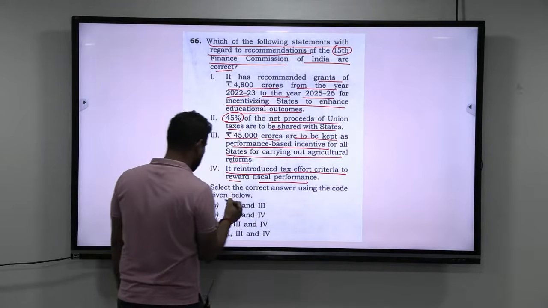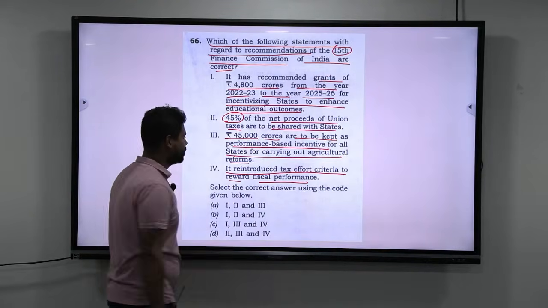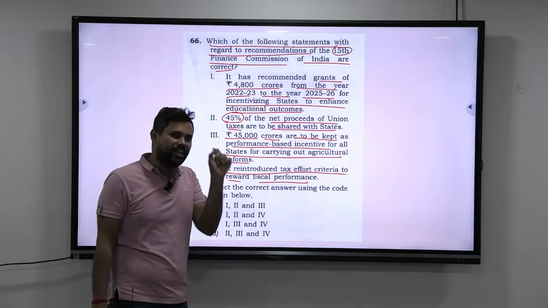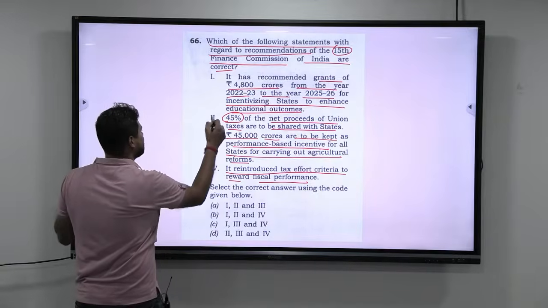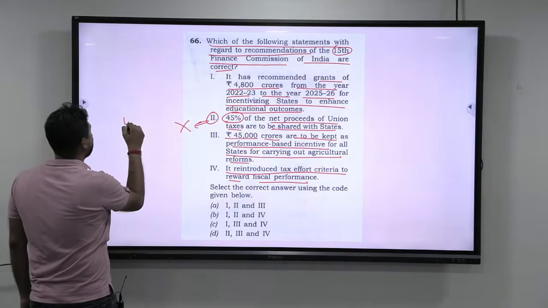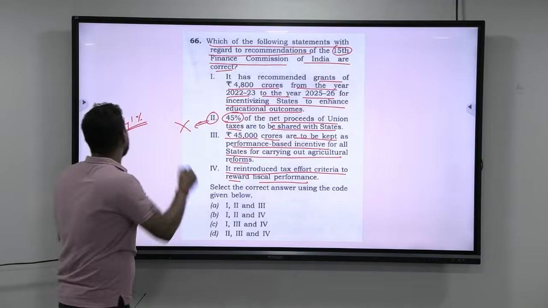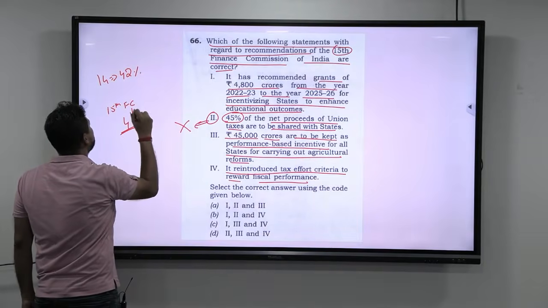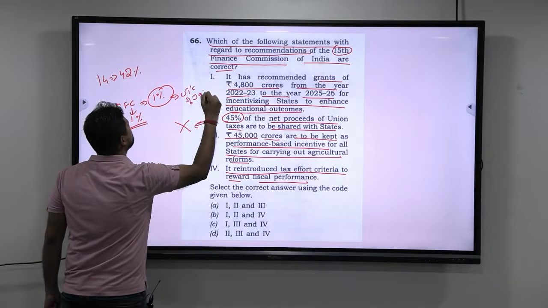Select the correct answer using the code given below: 1, 2 and 3; 1, 2 and 4; 1, 3 and 4; 2, 3 and 4. As you can see, it appears taxing and time consuming, but every UPSC aspirant who has read about the 15th Finance Commission recommendations will know one thing for sure, that this is definitely wrong. We know that the 15th Finance Commission has recommended 41% of the net proceeds of the union taxes to be shared with the states. The 14th Finance Commission had recommended 42%, but the 15th recommends 41%. 1% they have accounted for the UTs of Jammu and Kashmir and Ladakh.